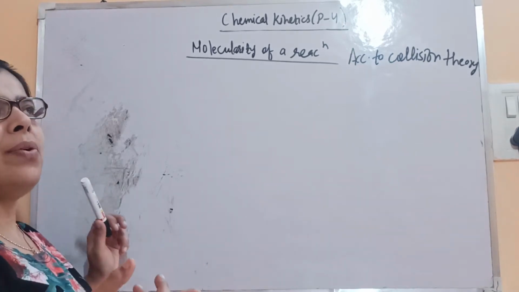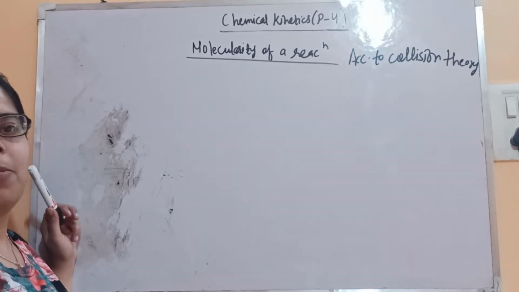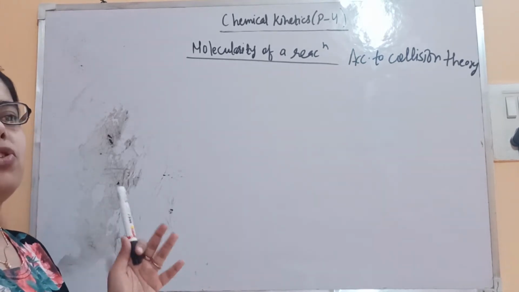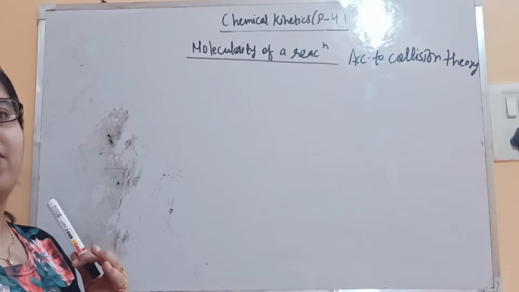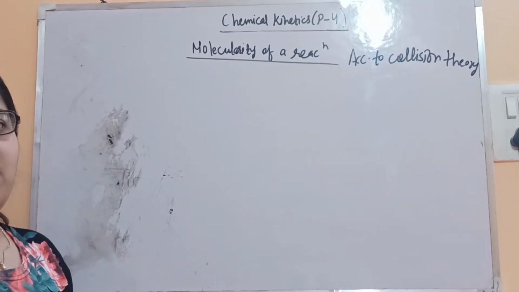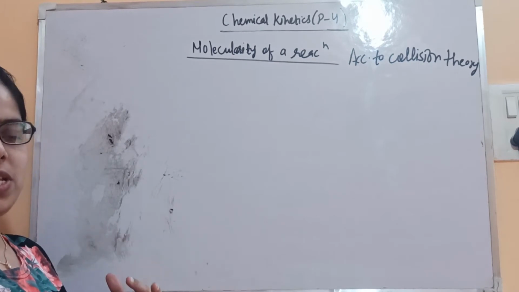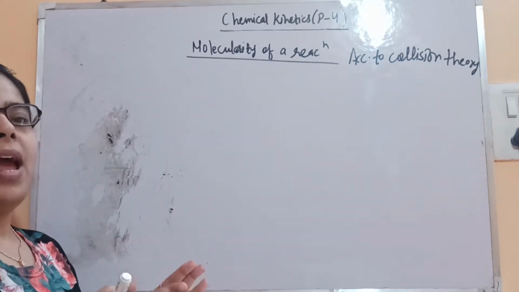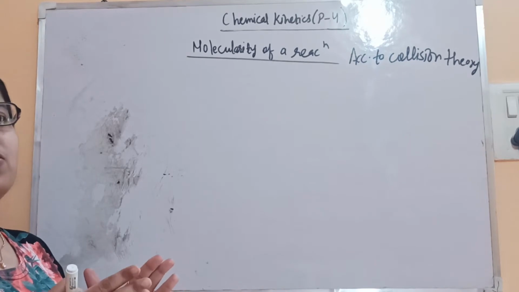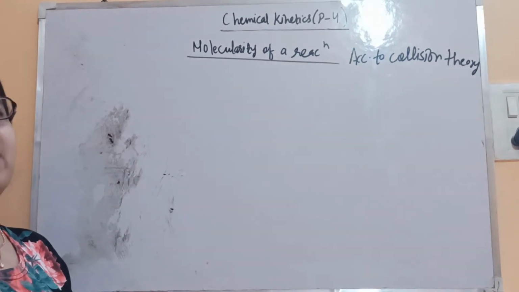Then only the product formation takes place. Otherwise, if they do not come together and collide with one another, how will the product get formed? So the reactant species that are involved have to come together and collide with one another so that they can lead to the formation of the product.